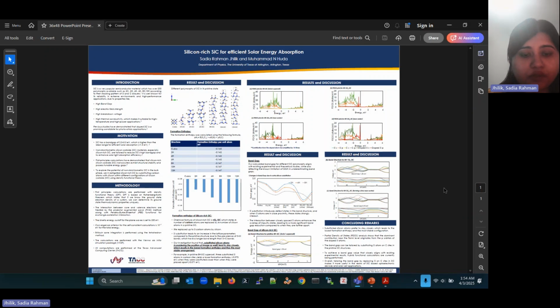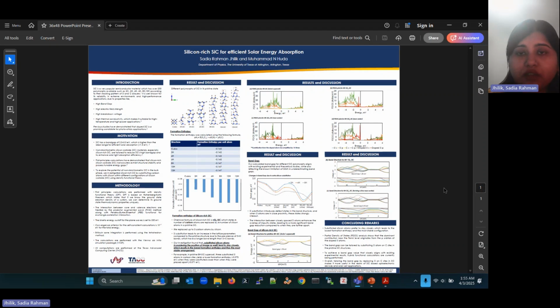Our investigation also found that substituted silicon atoms tend to stay close, which results in the lowest formation enthalpy and thus the most stable arrangement. For example, in a pristine 8H SiC supercell, 3 substituted silicon atoms on carbon sites yield a lower formation enthalpy when they are substituted closer than when they are placed apart.